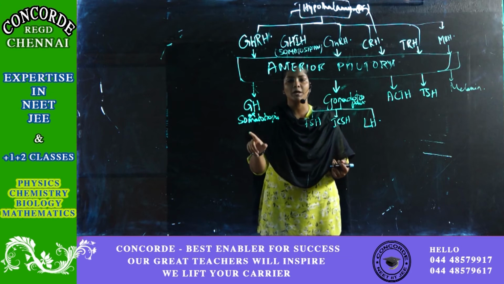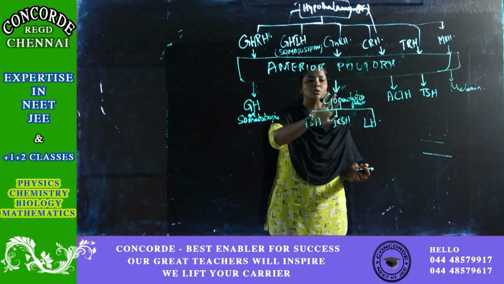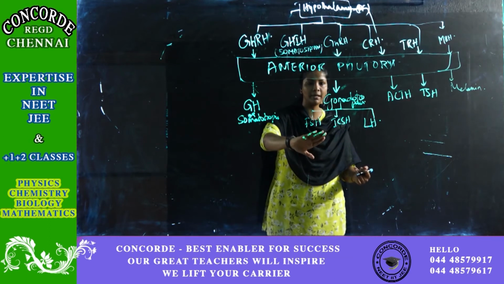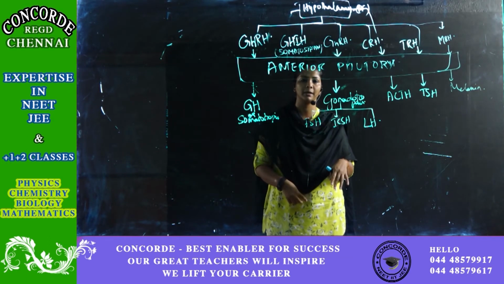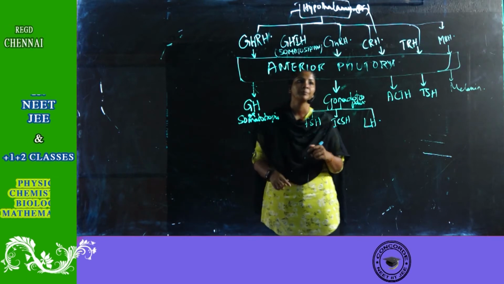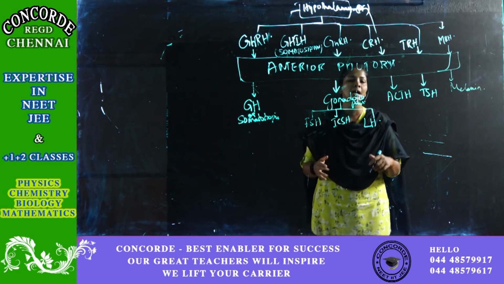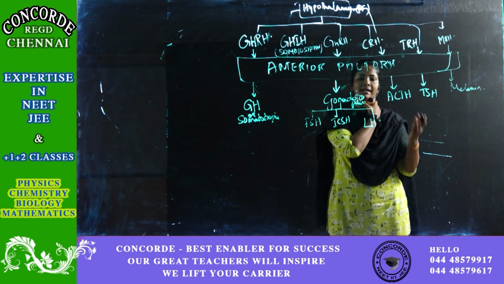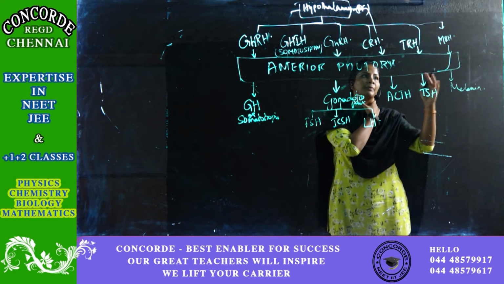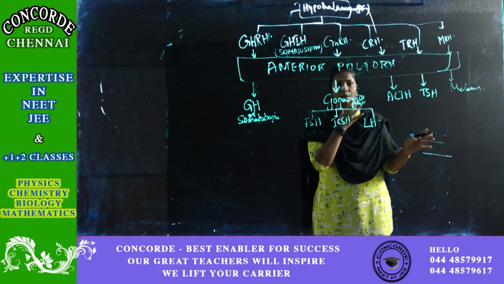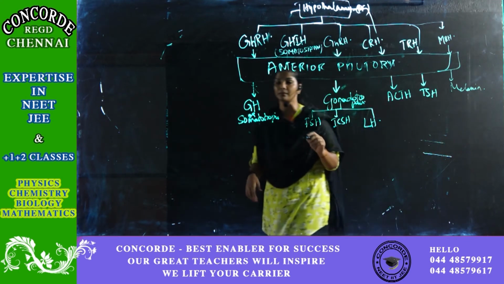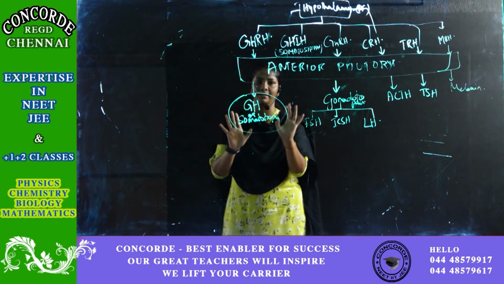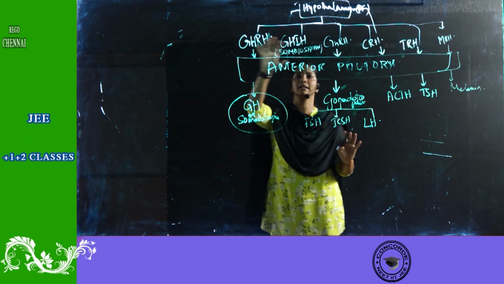This will inhibit the production of your growth hormone. GnRH, gonadotropins are released: FSH, ICSH and LH, follicle stimulating hormone, interstitial cell stimulating hormone and luteinizing hormone. Then when CRH hits, it produces adrenocorticotropic hormone. When TRH hits, it produces TSH, thyroid stimulating hormone. And this one, it's melanin. Now this directly acts and this will help in the growth regulation. Fine, the story is over. This is stimulated, this will inhibit.